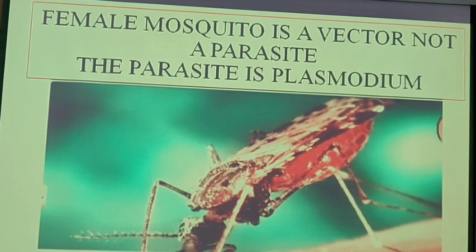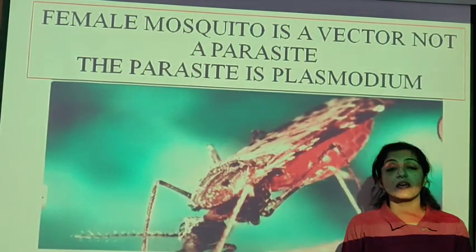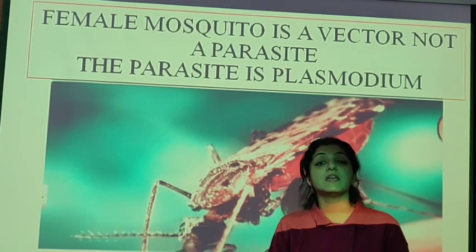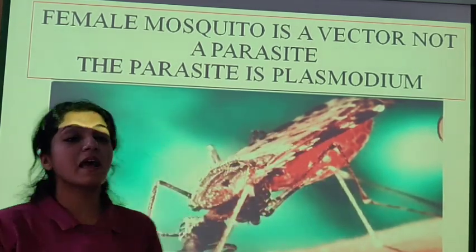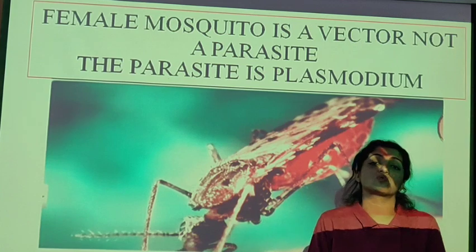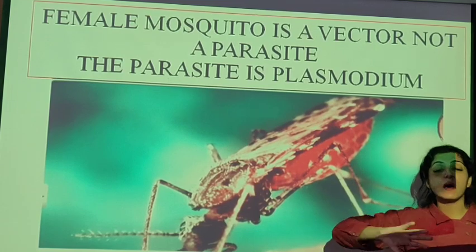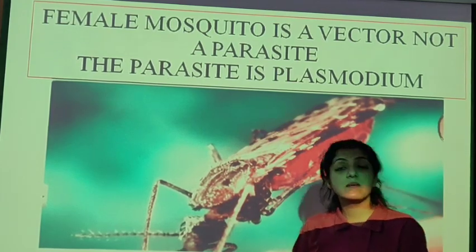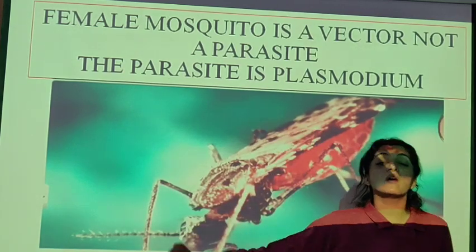So now you must be thinking whether the female mosquito is a vector or a parasite. You have seen the life cycle of the female mosquito, Anopheles mosquito. आपने मलेरिया में अभी ही ह्यूमन हेल्थ एंड डिजीजेस चैप्टर में you have seen how malaria is caused. So the female Anopheles mosquito is not a parasite. It actually does not reside inside the host. Okay, it's just a vector. It's just a vector which spreads the disease from one host to the other. But the actual parasite is the Plasmodium. Okay, the female Anopheles mosquito is not the actual parasite. It's just a vector. Very important MCQ.